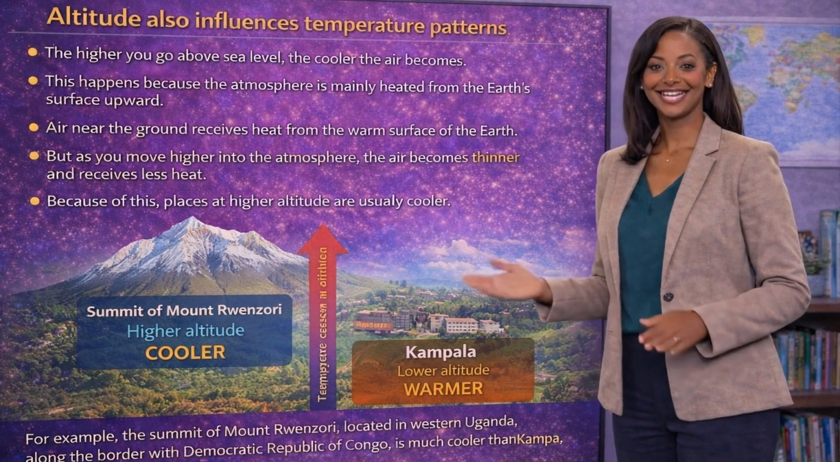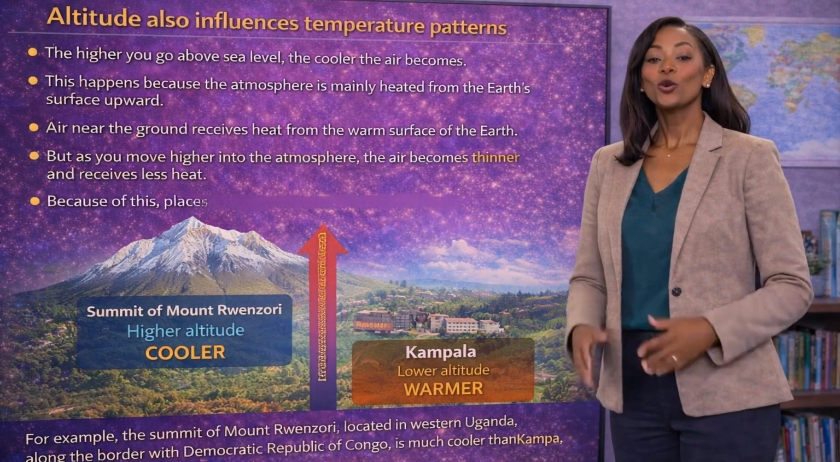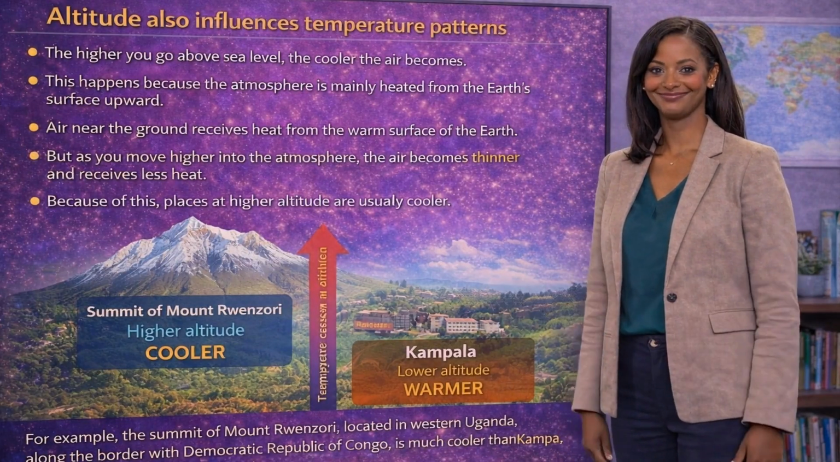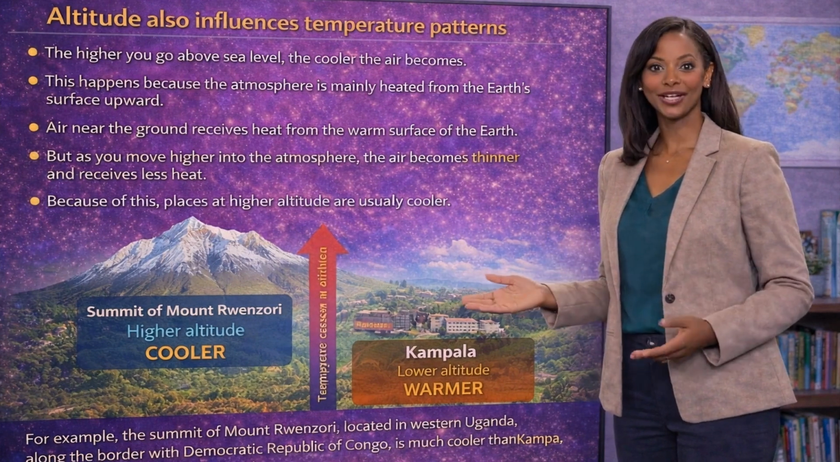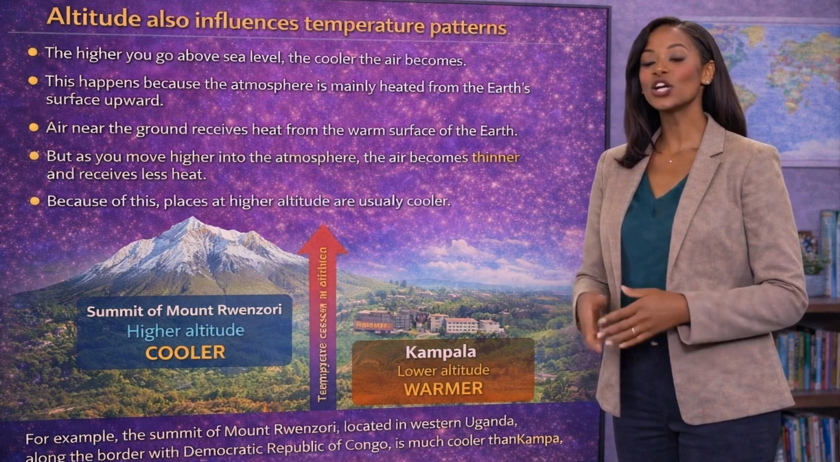For example, the summit of Mount Rwenzori, located in western Uganda, along the border with the Democratic Republic of Congo, is much cooler than Kampala, which lies at a lower altitude.